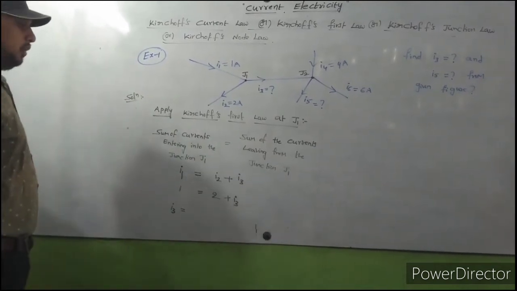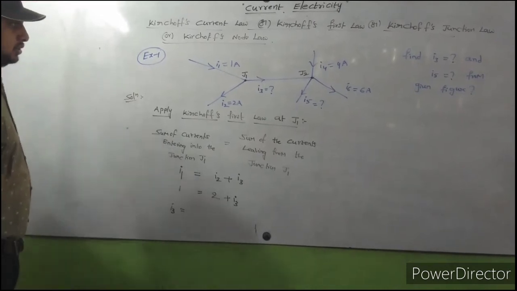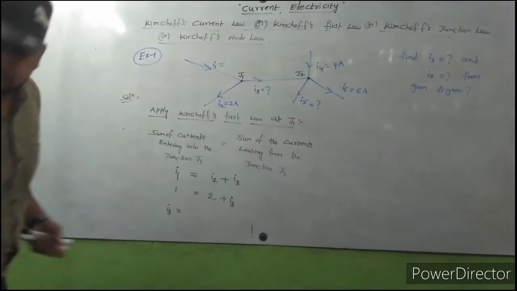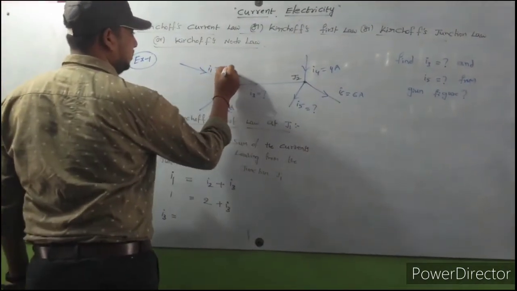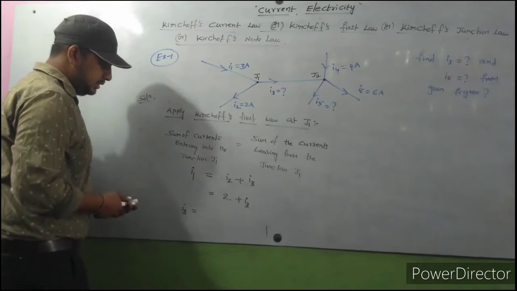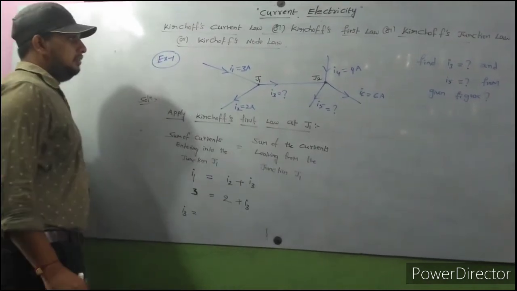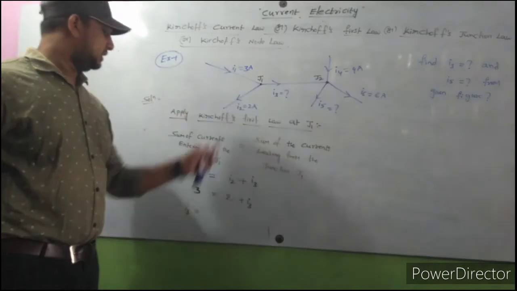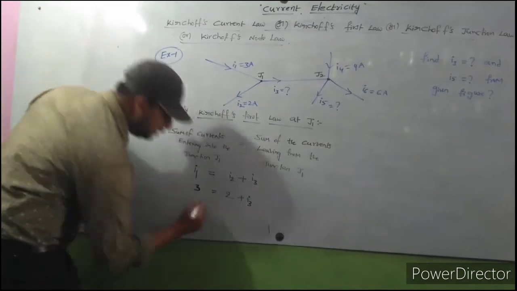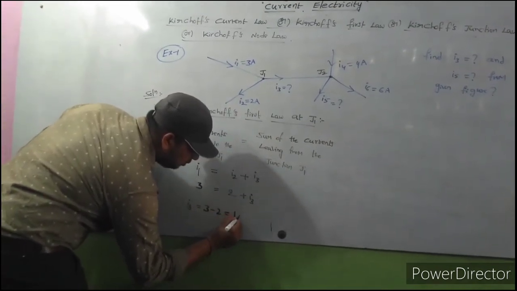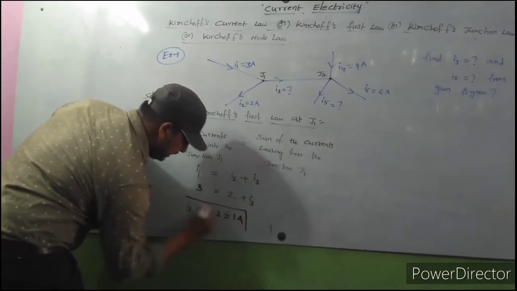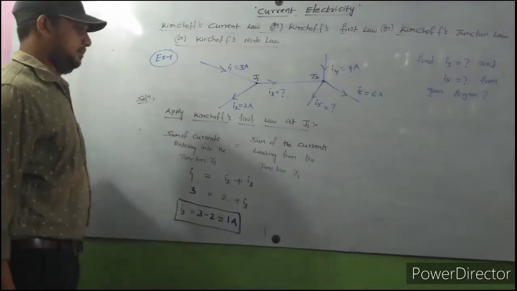I3 is equal to 1 minus 2. So we can take I1 as 3 amps, because then we get a positive value. I1 value is 3. This is entering into the junction. I2 and I3 are leaving from the junction. So finally we get I3 is equal to 3 minus 2, that is equal to 1 amp. I3 value we got is 1 amp.